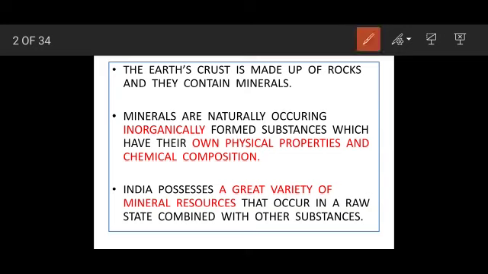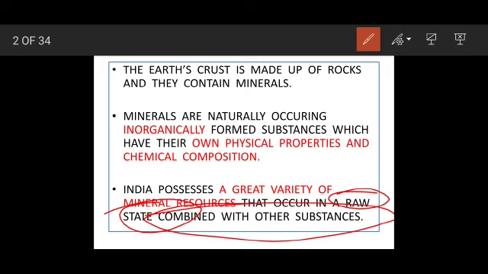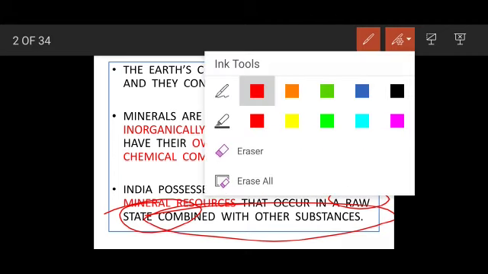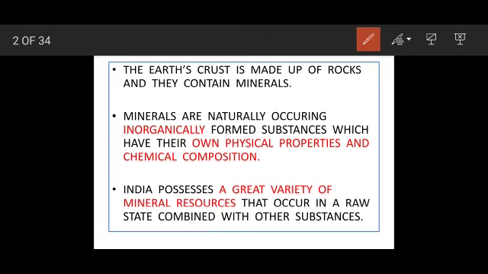Now what do you mean by this raw state? Raw state means when they are in their natural form, they are combined with other substances. So this is what is mineral. Mineral is not found in its purest form. I'll give you an example of iron ore. What is iron ore? Iron is not found in the purest form. It is mixed with certain substances.